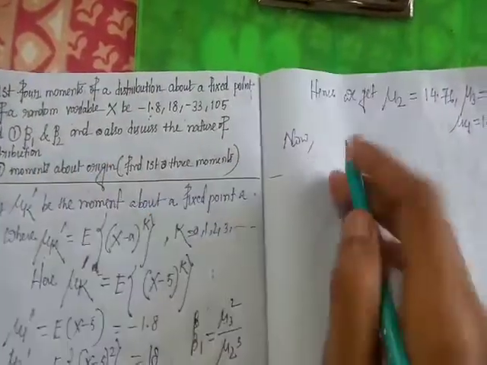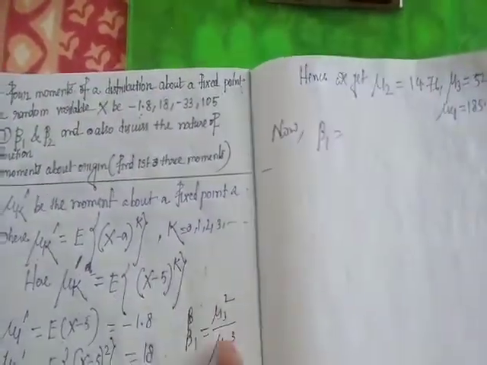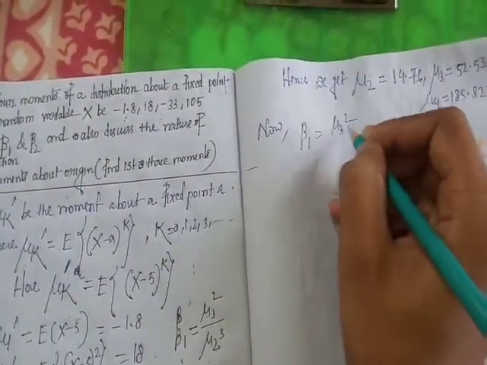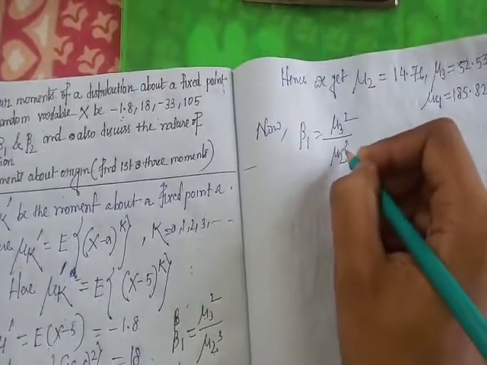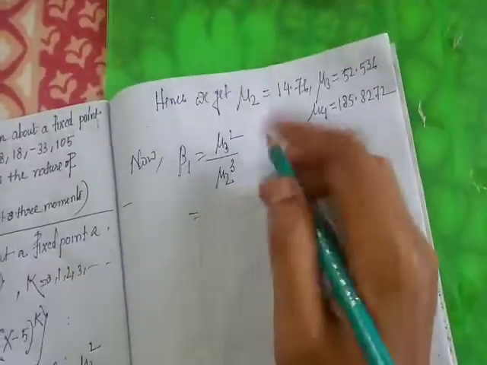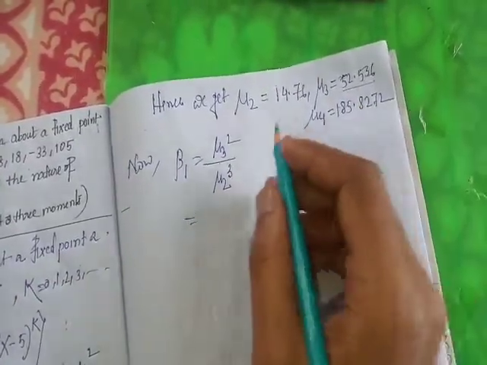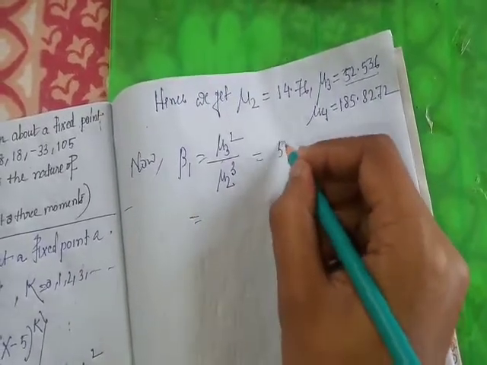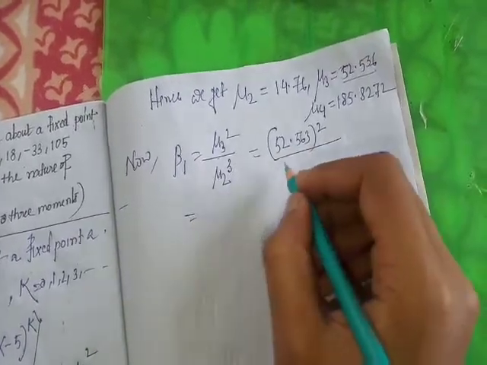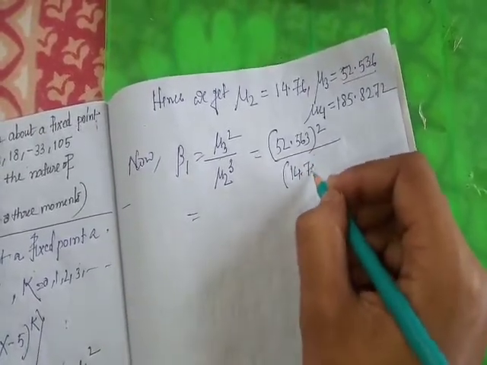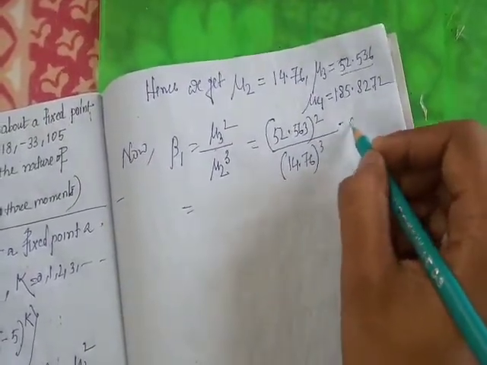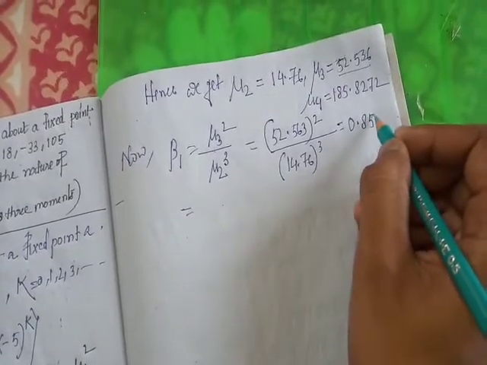Okay, so now first one is beta 1. Beta 1 is mu 3 square by mu 2 cube. So mu 3 square means 52.536 whole square by mu 2 cube means 14.76 cube. Okay, so after calculation we get 0.8583.